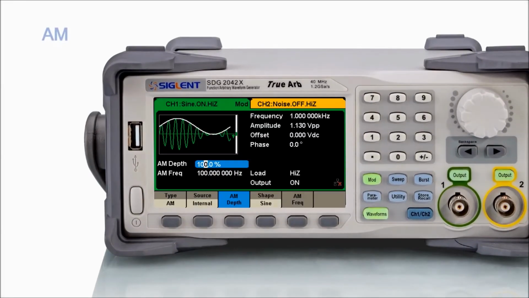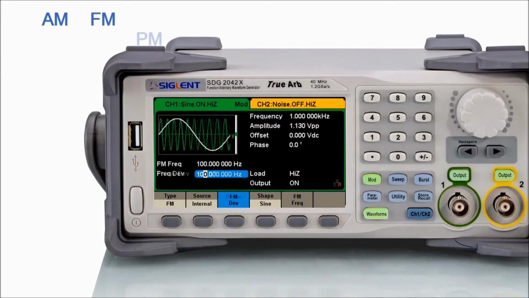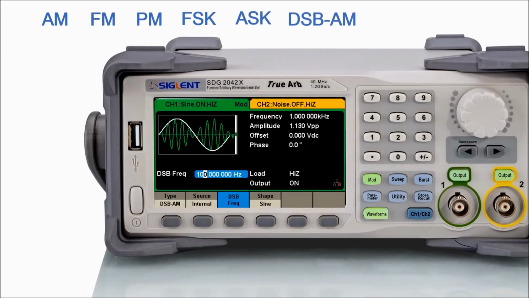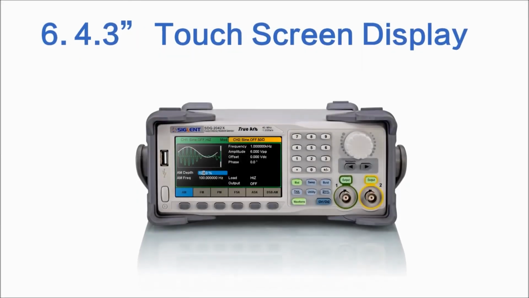The SDG2000X supports AM, FM, PM, FSK, ASK, DSB-AM modulation, with internal and external modulation sources to meet the needs of most complex applications. It has a 4.3 inch HD display with touchscreen, which provides a very efficient instrument control experience.